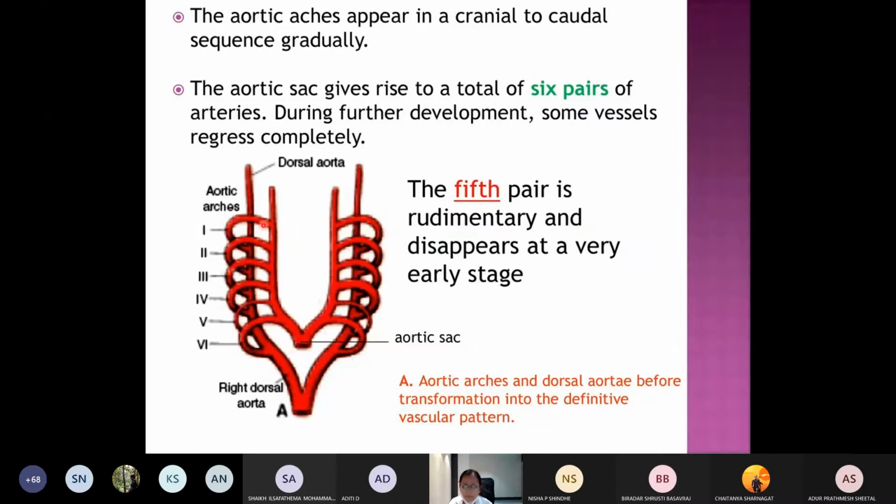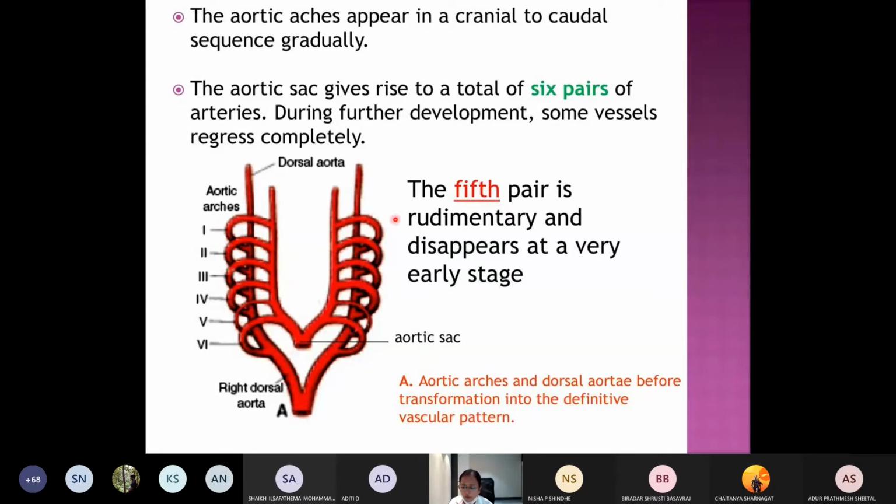Now later what happens, the dorsal aorta is initially paired, but it will fuse in a caudocranial sequence. Only in the pharyngeal arches are there 2 dorsal aortae. Caudal to that there will be only a single dorsal aorta.